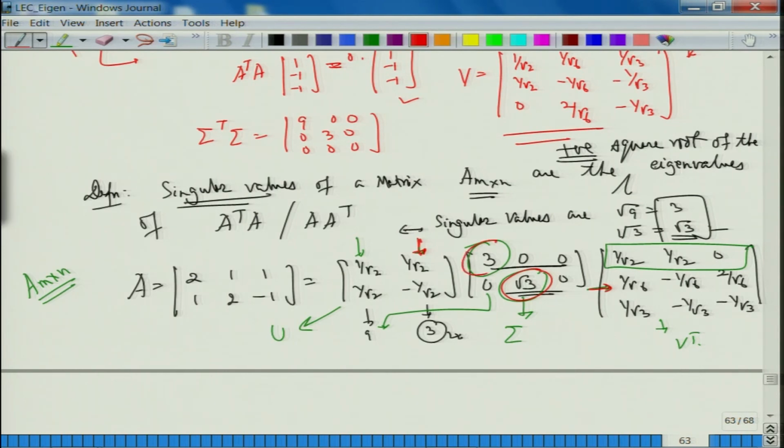If I want the largest, this is the largest among the 2 singular values. 3 is larger than root 3. So this comes from the first one, and the corresponding entry is this from this side. So these are the 2 things that I need to play around with. Fine. Similarly, minus and so on.